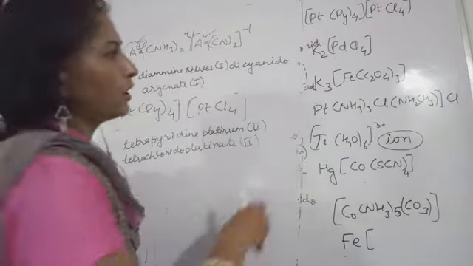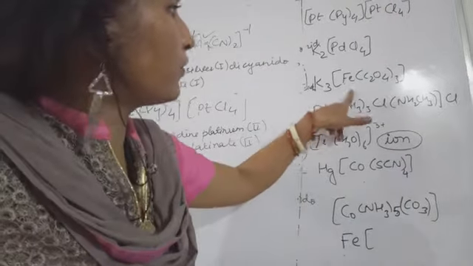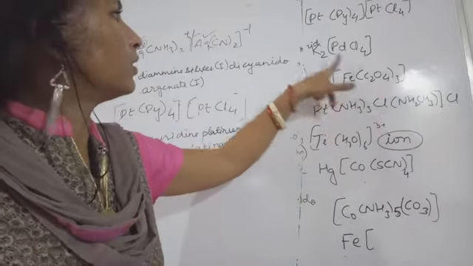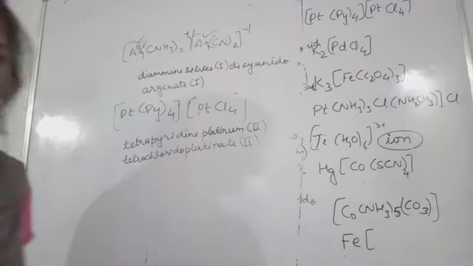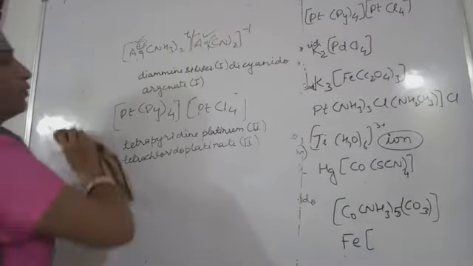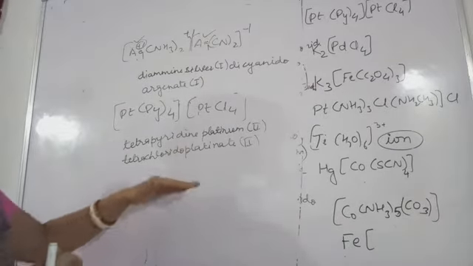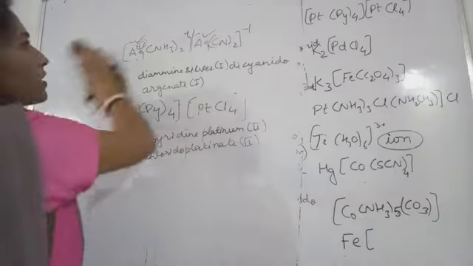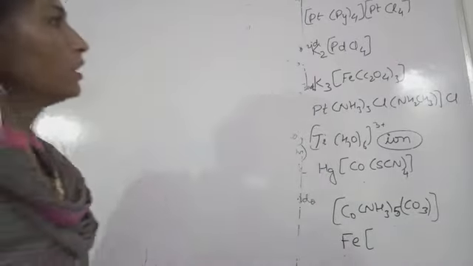Hope you understood. Now next, see here, K3[Fe(C2O4)3]. This one is K2[PdCl4], K2[PdCl4]. Should I rub this? Hope you have seen the name also. Understood? Now next. Okay, so this is what?